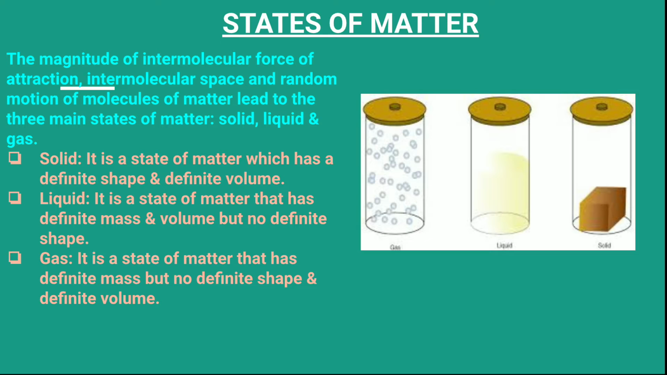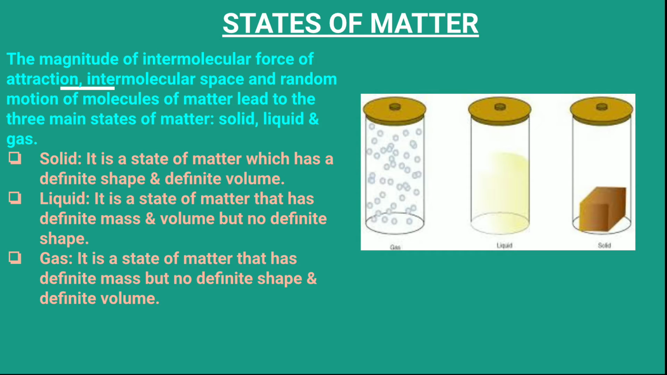In case of liquid, they have definite mass and volume but no definite shape. They take the shape of the container. Their intermolecular space increases, intermolecular force of attraction is slightly less than that of solids, and the motion of the molecules is faster than in solids. That's why they take the shape of the container.